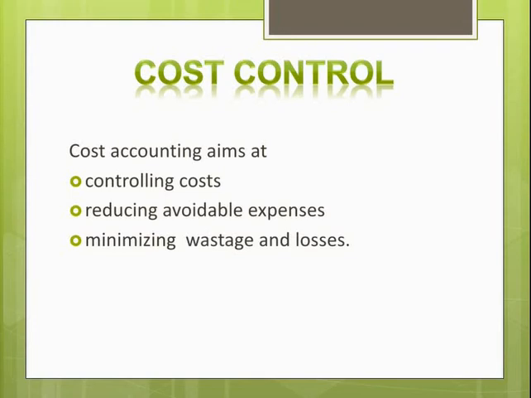Moving ahead with next objective, which is cost control. Cost accounting aims at controlling cost, reducing avoidable expenses, minimizing wastage and losses.